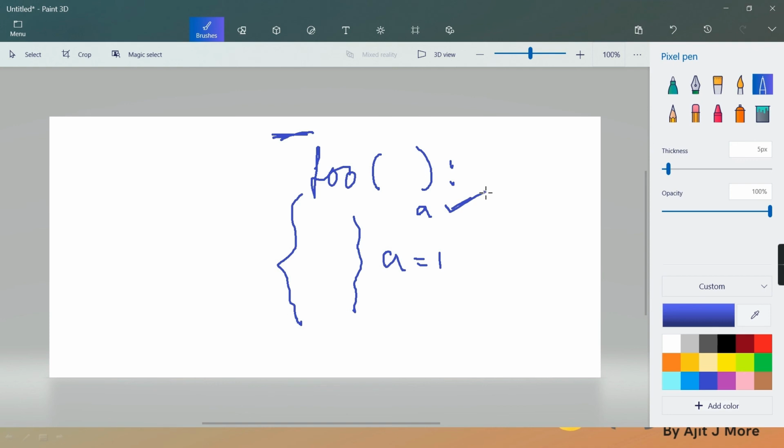How will the interpreter understand that on one line it is print a, and on the next line it is defined again? Sequentially it should take the global variable, right? No, because the whole function's bytecode is generated, the entire bytecode for that entire function. Whenever you refer to a variable, it has to check at the function level. If you are typing this at the interpreter level also, I'll show you at the terminal.